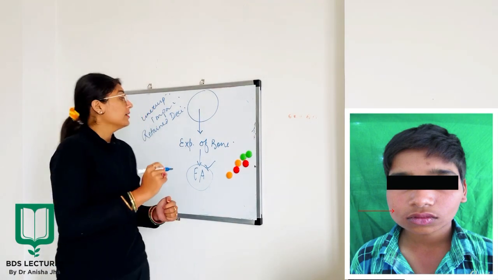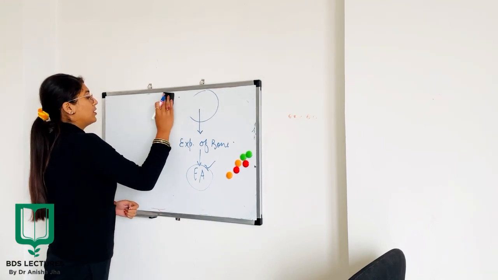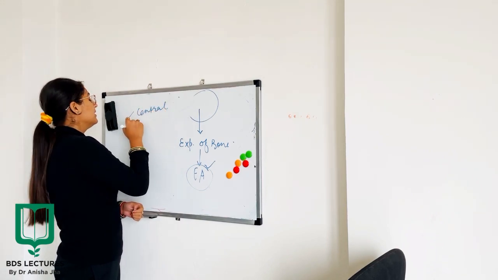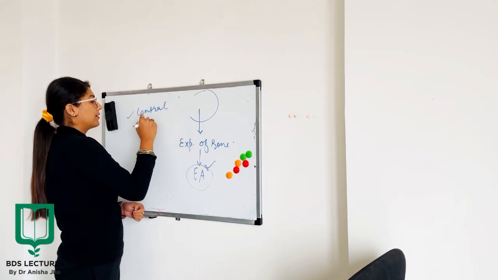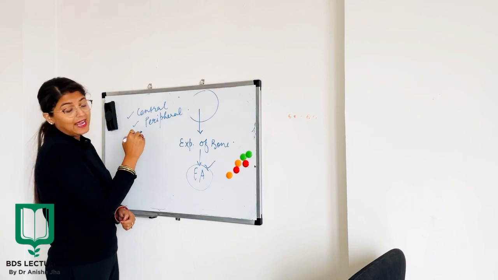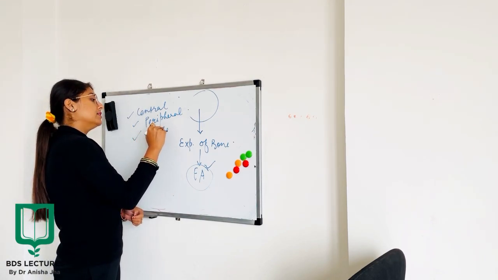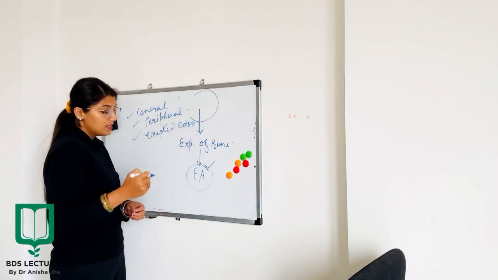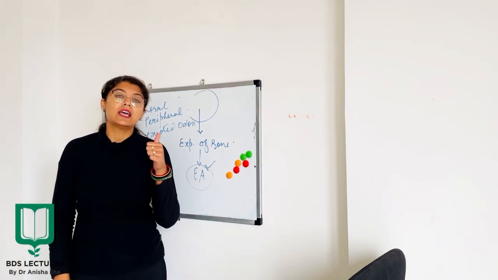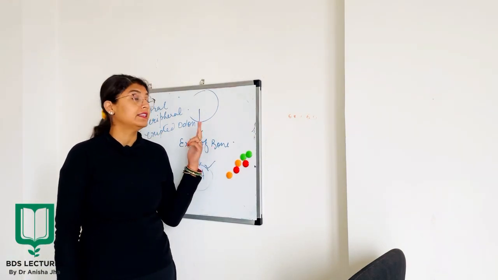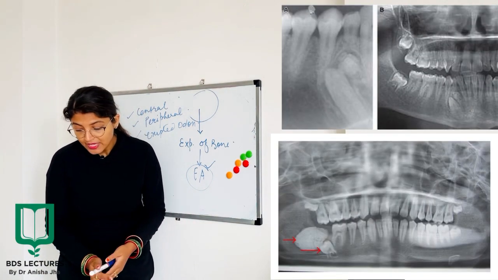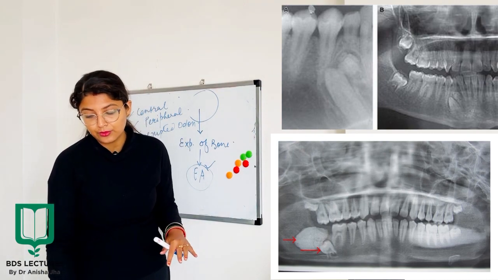Now clinically there are three types of odontomas which can be seen. Firstly, we have a central variety, then we have your extraosseous or peripheral variety, and finally the last category is your erupted odontoma. Okay, now central odontoma is located inside the bone and is discovered accidentally on a routine radiograph.